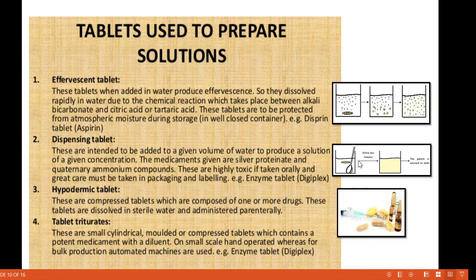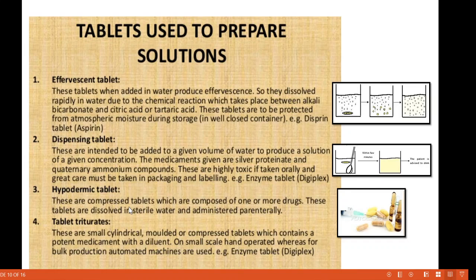The medicaments given are silver proteinate and quaternary ammonium compound. These are highly toxic if taken orally and great care must be taken in packaging and labeling. Means if we directly take this tablet, it is toxic. So that's why it is dissolved in water, a solution is prepared and then it is used. Okay. So this is the dispensing tablet.